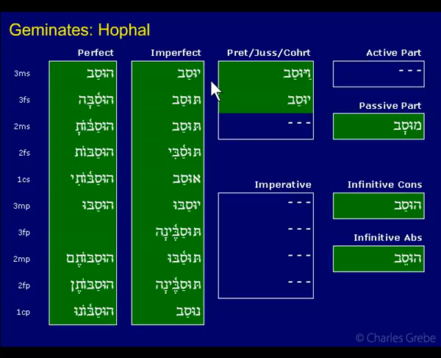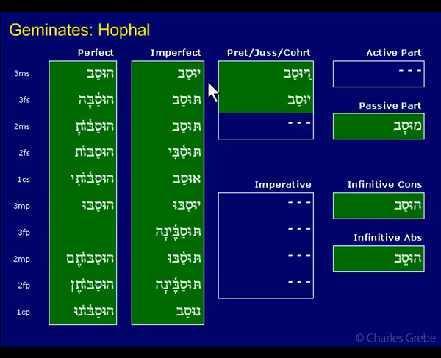So they're identical. And if you turn back to the first vav verbs, not the first yud, but first vav, and we look at the same position there, the hofal 3ms perfect, we see hushav, which comes from yashav. So hushav, husav. Here it's husav. Same form. And again, the imperfect is yushav, and here we have yusav.